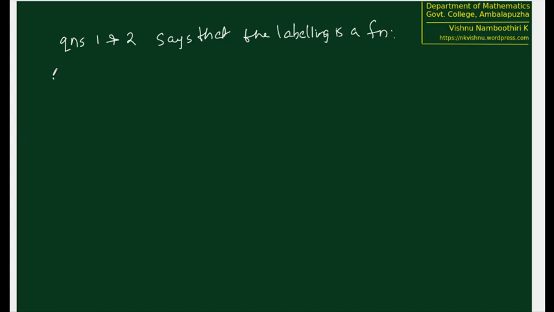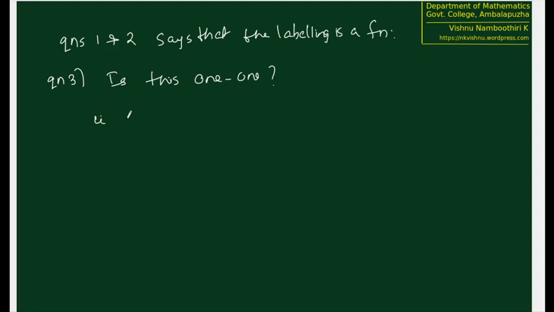So is it 1-1? What we are precisely asking is: is it possible that one single rational number will get two labels?